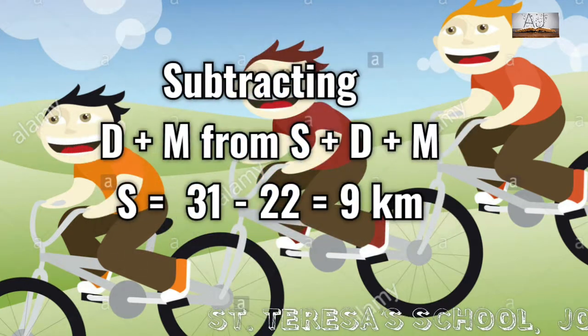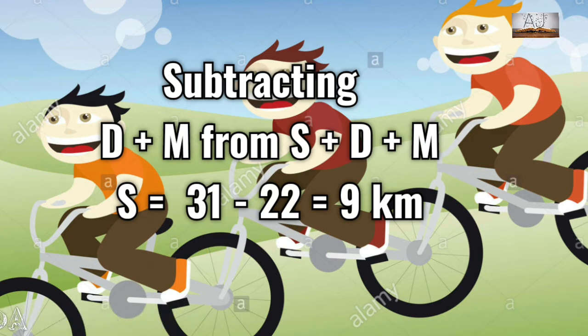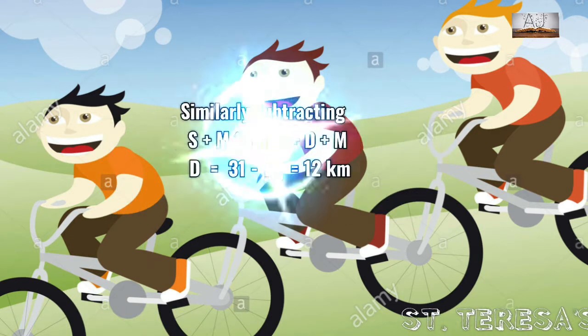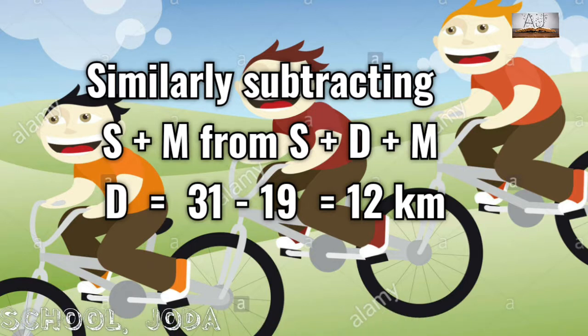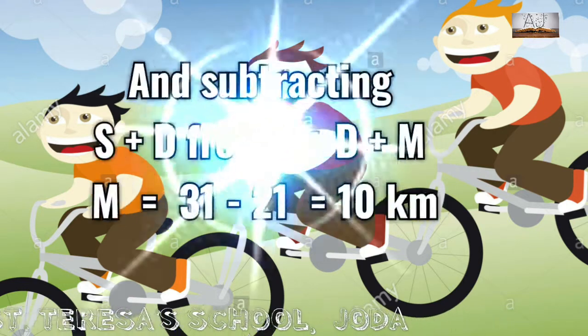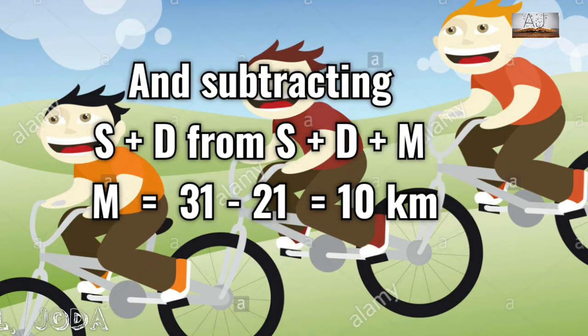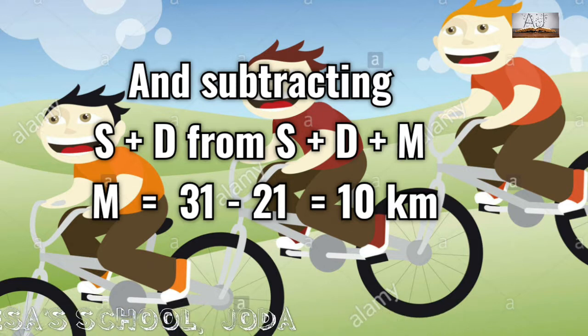Now, if you subtract the distance travelled by Dinesh plus Mahesh from all the 3, we get 31 minus 22, that is 9 kilometers. So, Suresh travels 9. Similarly, if you subtract s plus m from s plus d plus m, we get Dinesh travels 12 kilometers. And similarly, if you subtract s plus d from the sum of all the 3 distances, then Mahesh travels 31 minus 21, 10 kilometers.